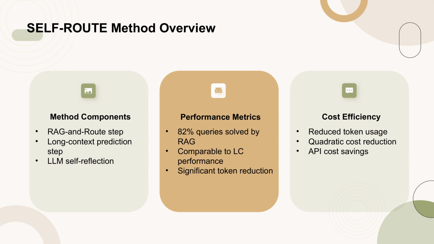Our results show that 82% of queries can be solved by the RAG route step alone, with only a small portion requiring the long context prediction step. This approach significantly reduces the number of tokens used, which translates to substantial cost savings due to the quadratic relationship between token count and computation cost in transformer-based LLMs. This method achieves performance comparable to LC, demonstrating its effectiveness in balancing performance and cost efficiency.